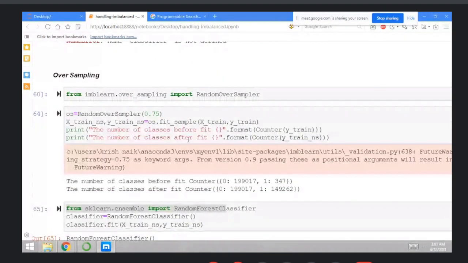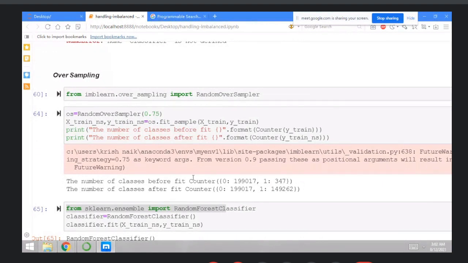The next step is oversampling. In the oversampling, you just increase the samples, right? So first, increase the samples by 70 or 75%, right? So you can check here, print the statements, and just do the fit and resample, right?